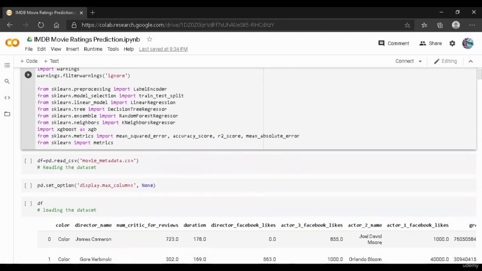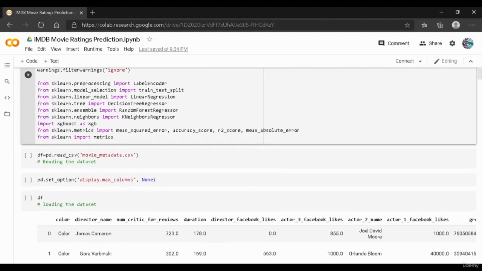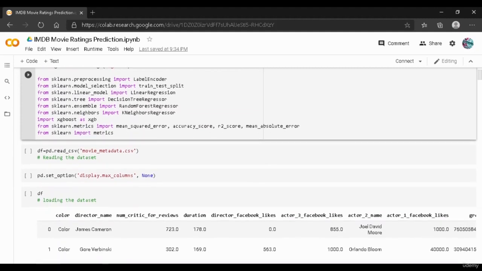The next import over here is the label encoder, which we have imported from sklearn.preprocessing. What a label encoder does is that, let's say we have a data frame which has a column which contains categorical variables in it. Let's say we have a column called color, and this color is our categorical column. This column has to be transformed into numeric, and that can be done with the help of label encoder. What this library does is that it will take all the categorical columns and convert them into numeric.